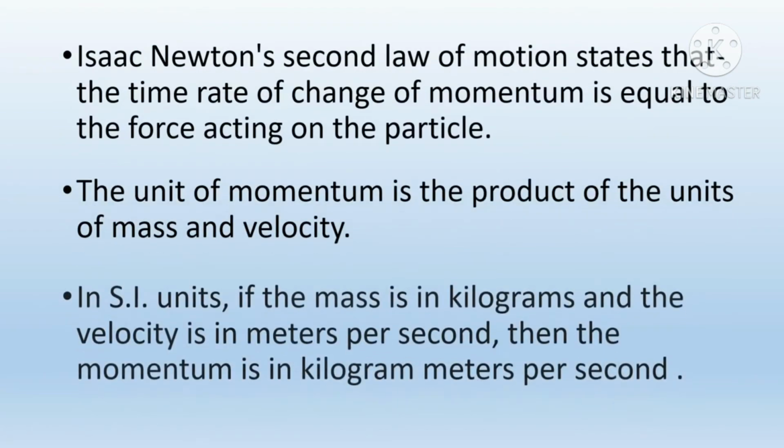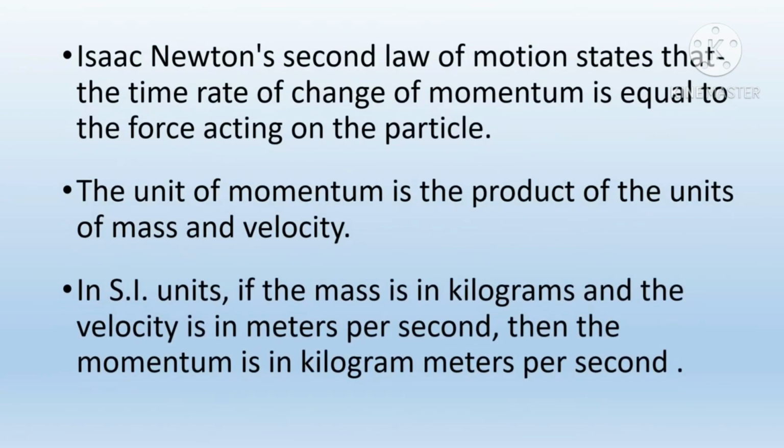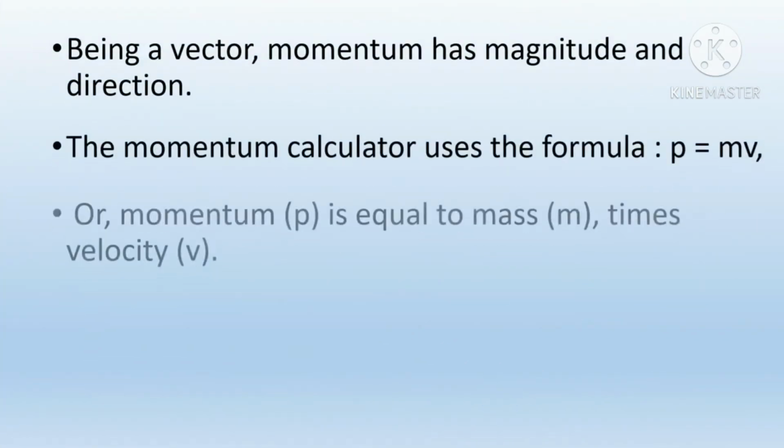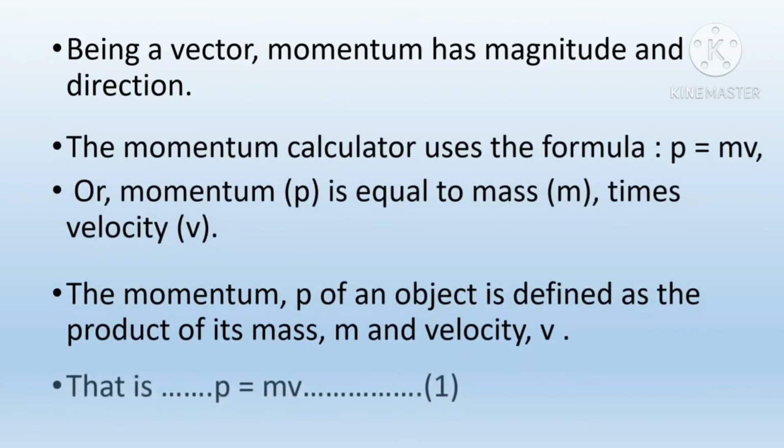Isaac Newton's second law of motion states that the time rate of change of momentum is equal to the force acting on the particle. The unit of momentum is the product of the units of mass and velocity. In SI units, if the mass is in kilograms and the velocity is in meters per second, then the momentum is in kilogram meters per second. Being a vector, momentum has magnitude and direction.